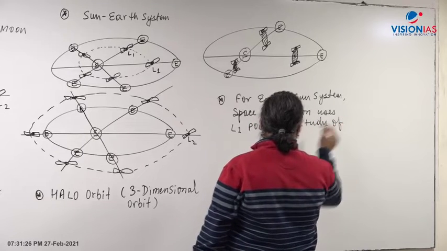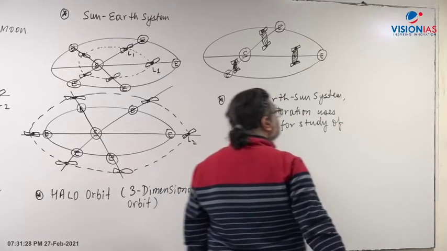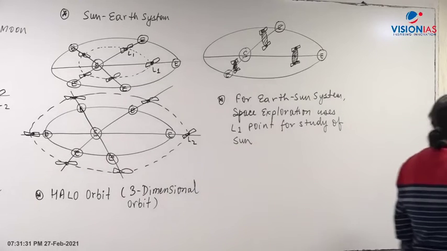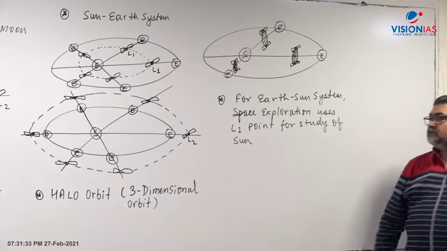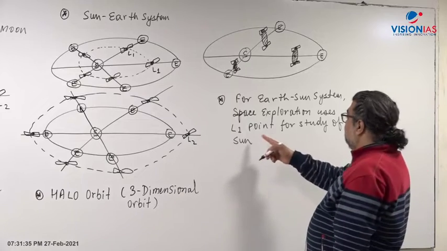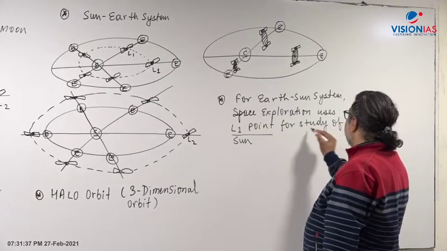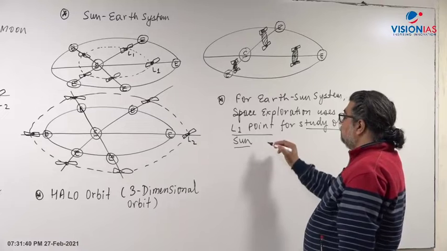For study of the Sun and the Sun's corona, L1 is the preferred one. Why is L1 preferred? Because L1 is between the Sun and the Earth, right? So the L1 point will be the preferred one for study of the Sun.